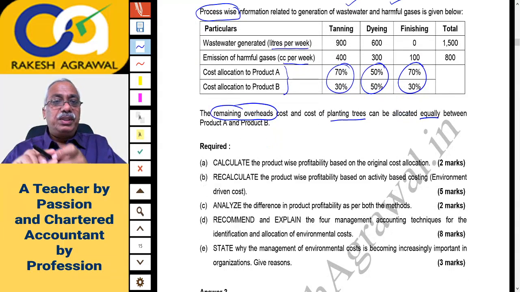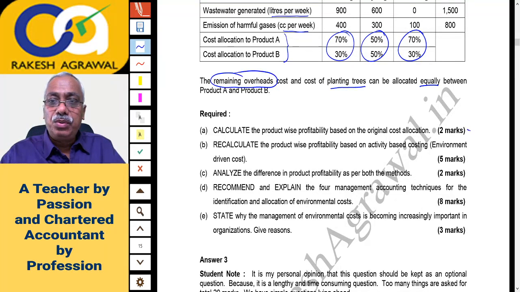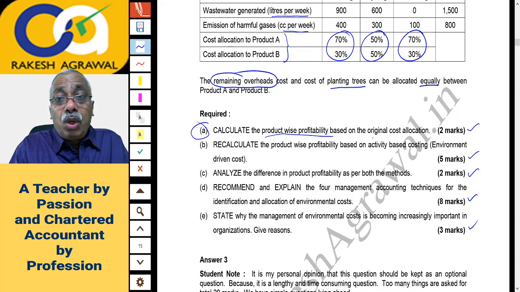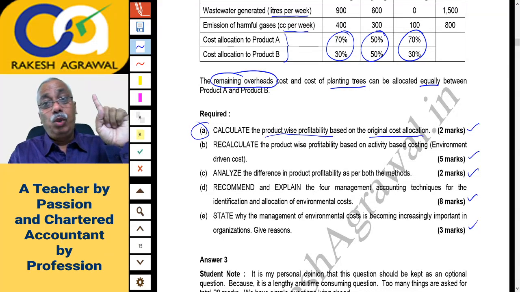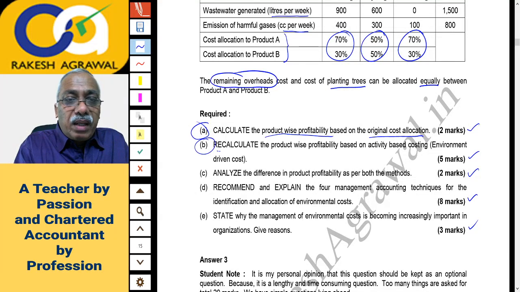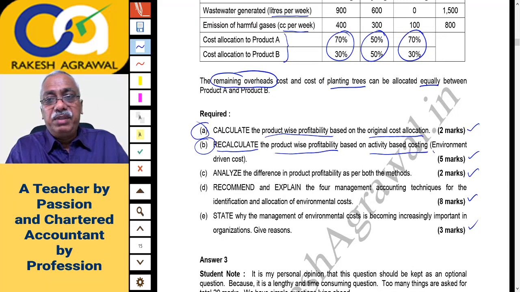See, the first question is again for 20 marks. It seems 2 plus 5 plus 2 plus 8 plus 3, out of which we'll pick up question A: calculate the product wise profitability based on original cost allocation. And question B is recalculate the product wise profitability based on activity based costing. Activity based costing is one of the methods which we use in environmental management accounting.